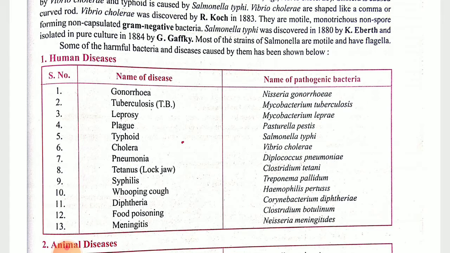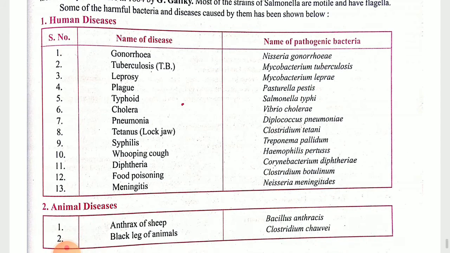Gonorrhea, Neisseria gonorrhoeae, that is the causal organism. Leprosy, Mycobacterium leprae. Typhoid, Salmonella typhi. Cholera, Vibrio cholerae. Then food poisoning, Clostridium botulinum. So these are some of the causal organisms along with the disease names for human beings.